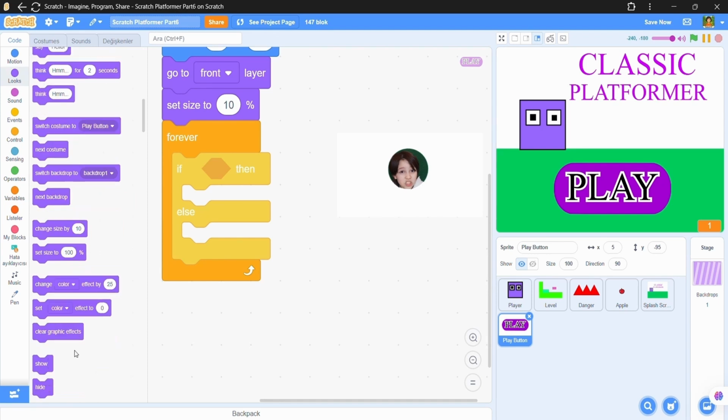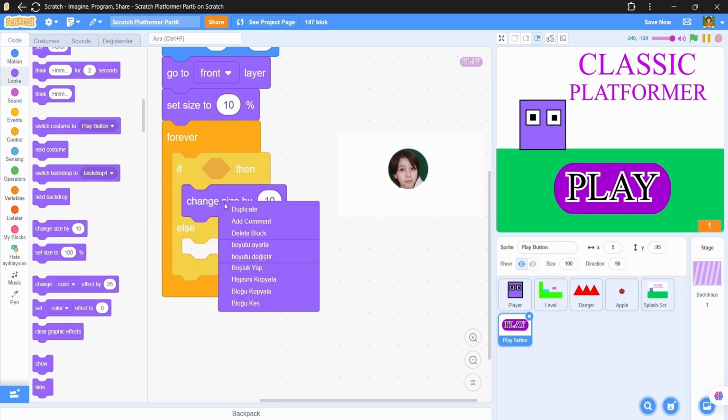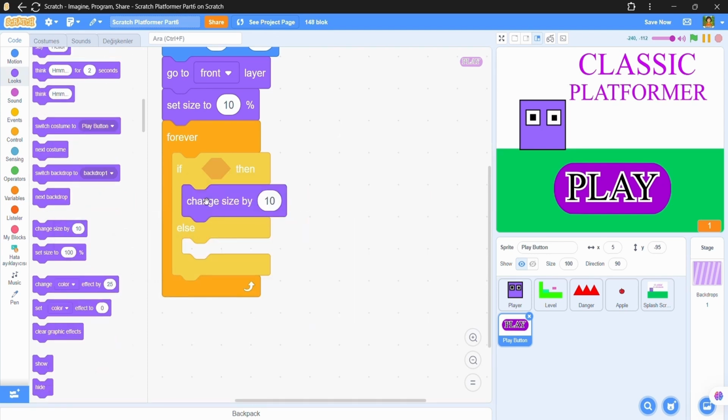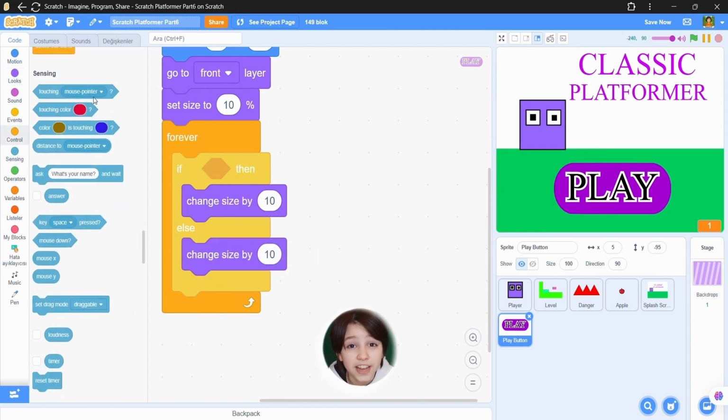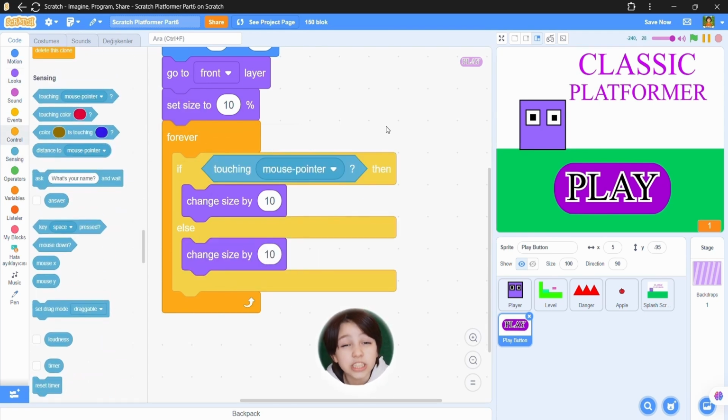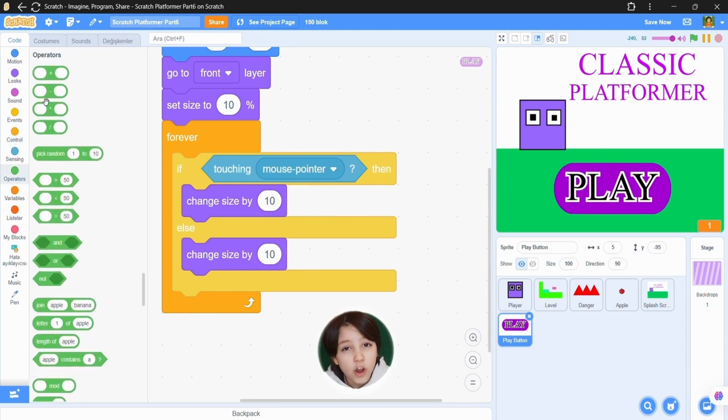Now add a change size by at both of the branches. So check if touching mouse pointer. Then now see this change size by, add a subtract and a multiply.